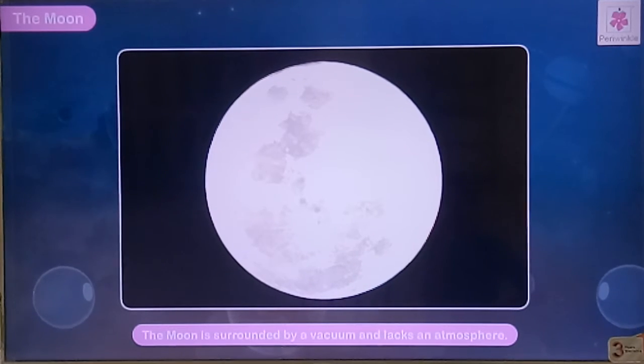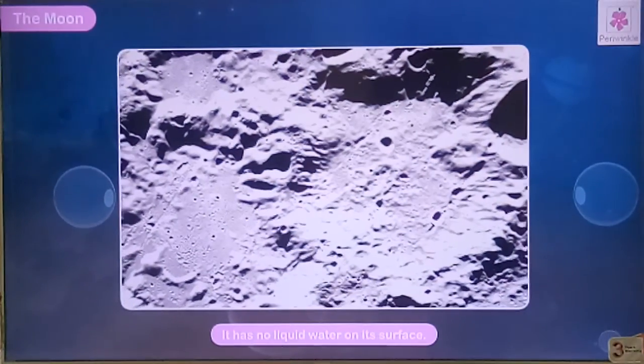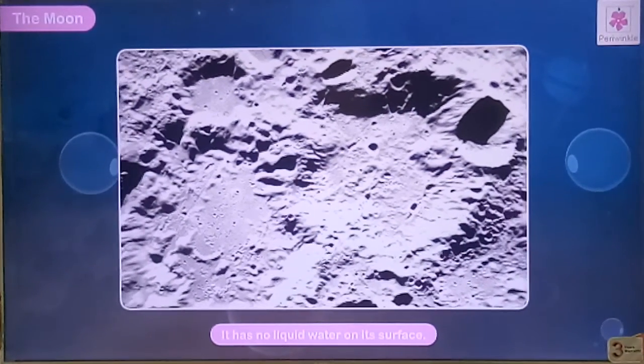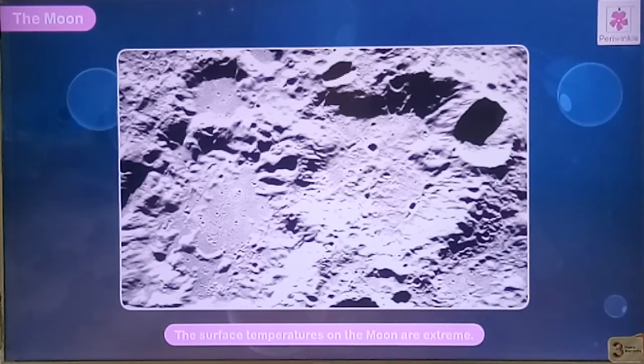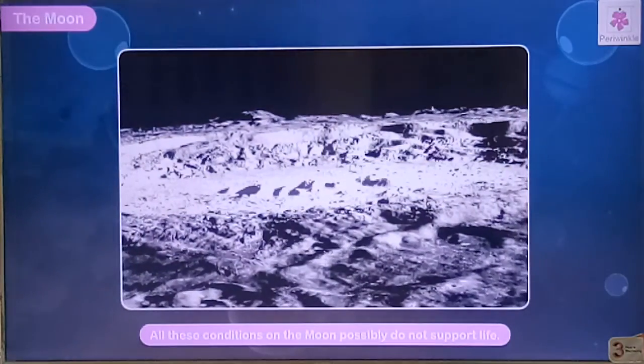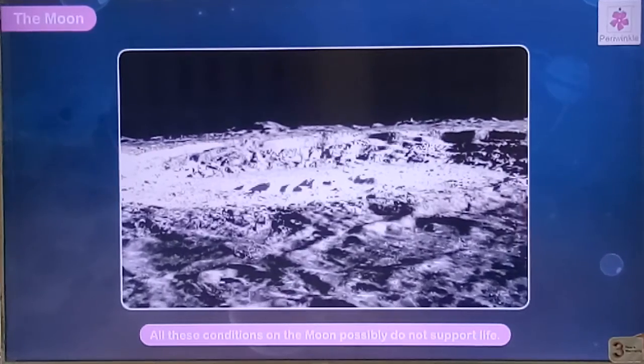The moon is surrounded by a vacuum and lacks in an atmosphere. It has no liquid water on its surface. The surface temperature on the moon are extreme. All these conditions on the moon possibly do not support the life.